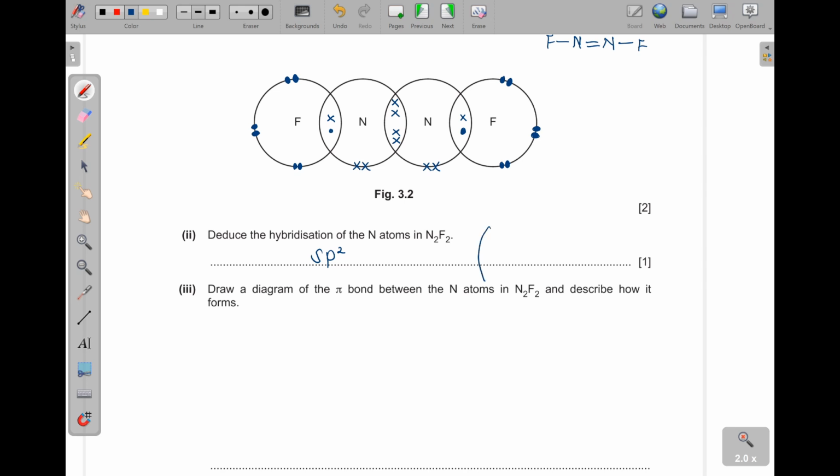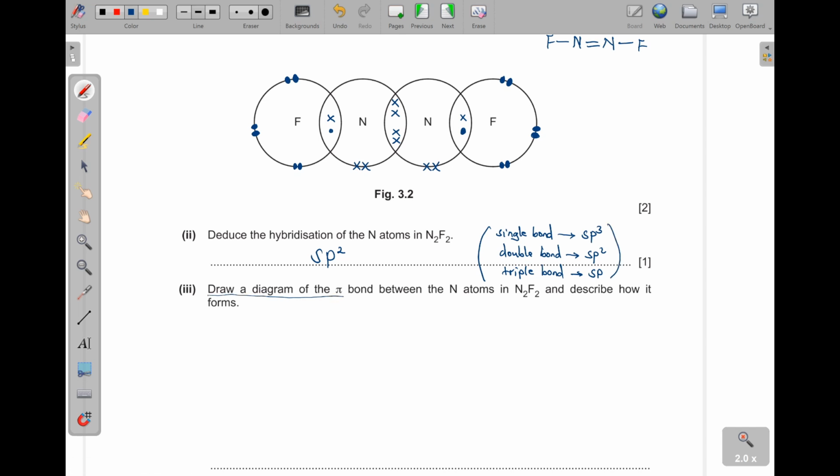Let me just write here: single bond is sp3, double bond is sp2, and the triple bond is sp.